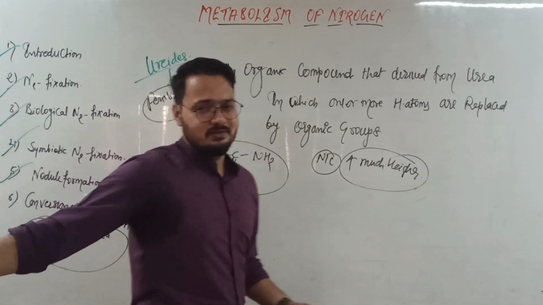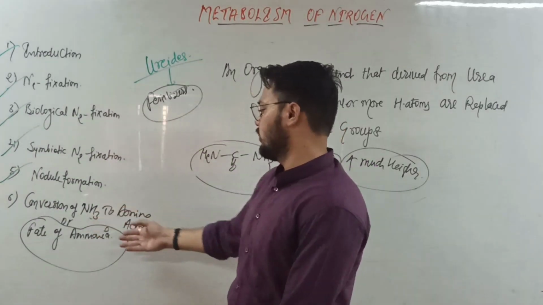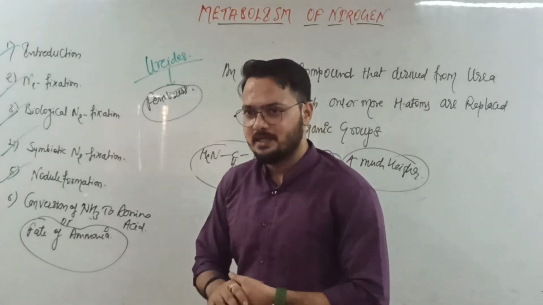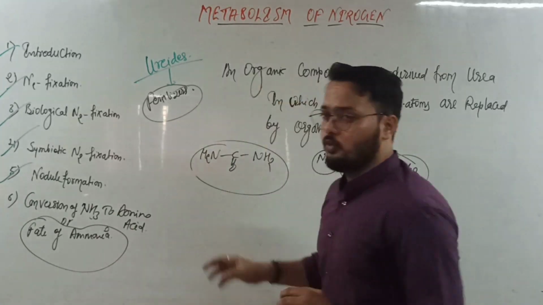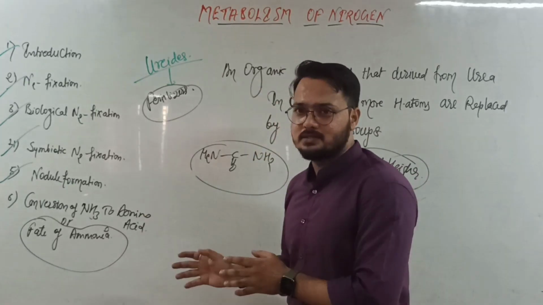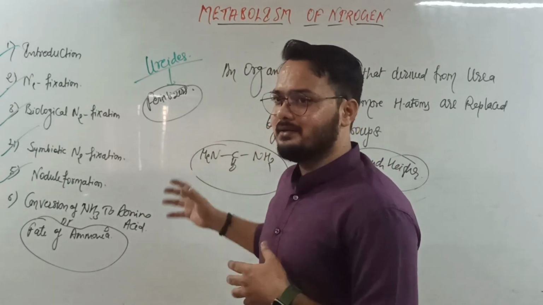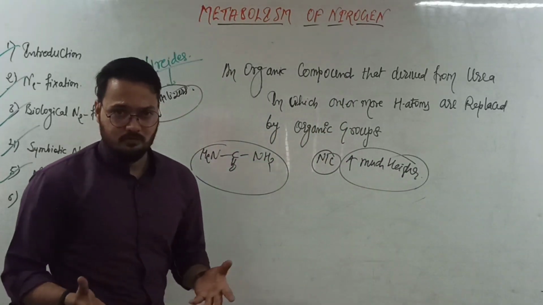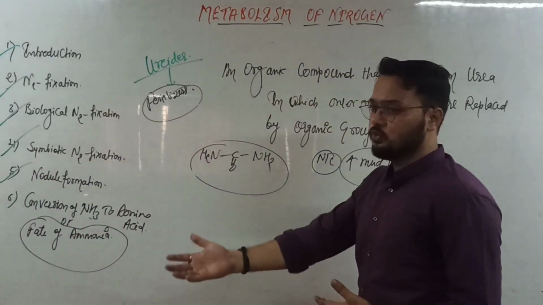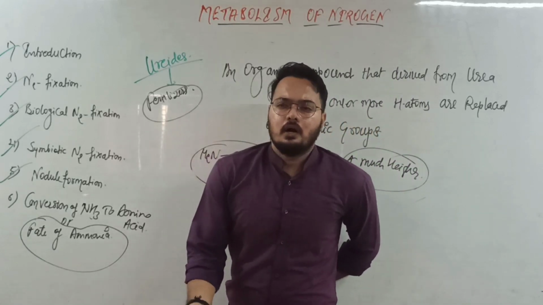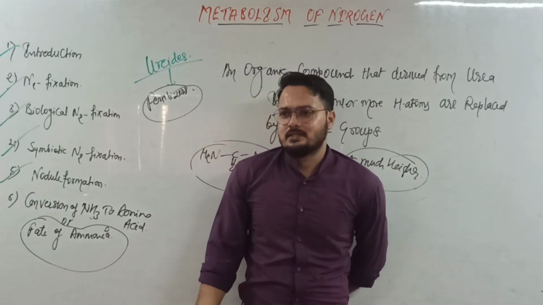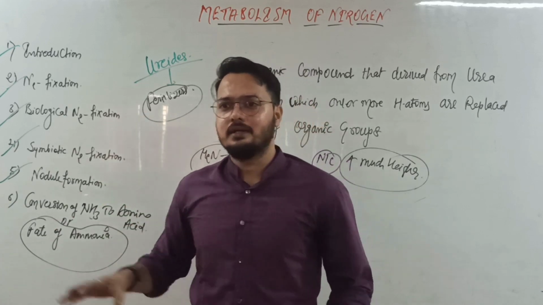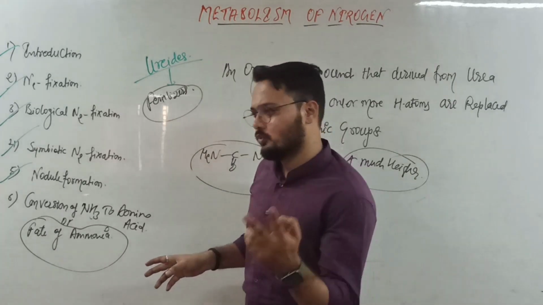Why do we convert ammonia to amino acids? Because ammonia gets protonated at specific pH into the ammonium ion, and the ammonium ion is quite toxic for plants. They can't take it in the ammonia form, so they convert it into another simple, absorbable thing, that is amino acid. We already read about the two methods or mechanisms.